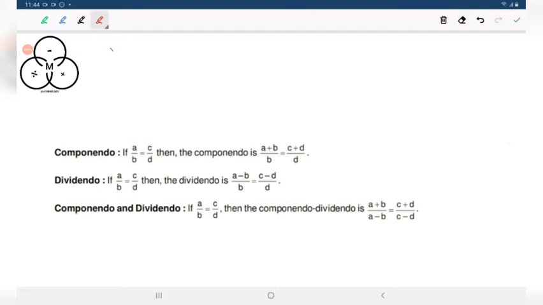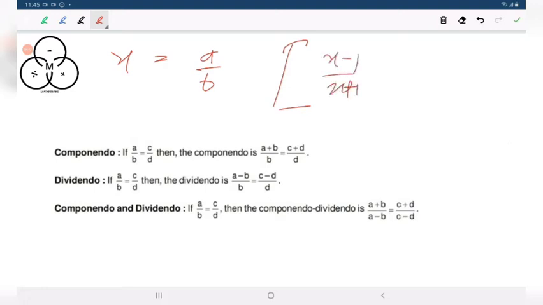I will write the reverse thing. Suppose you are getting x equals a by b, and you have been asked to find the value of (x minus 1) by (x plus 1).